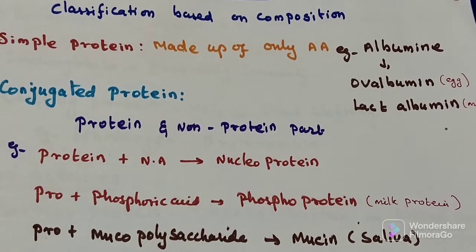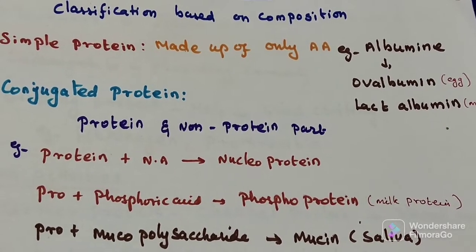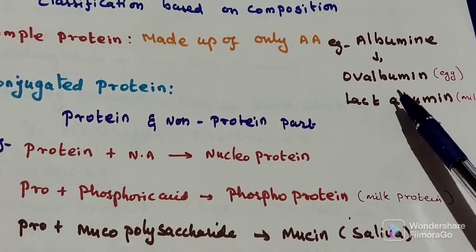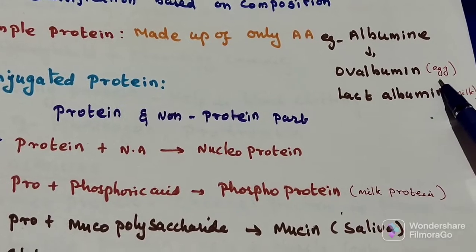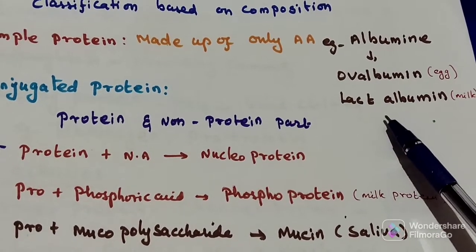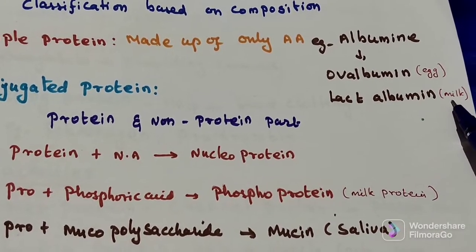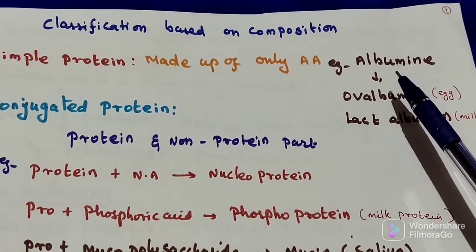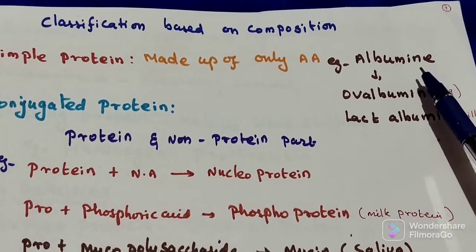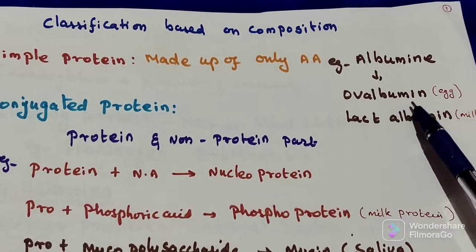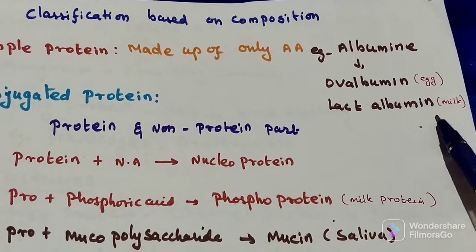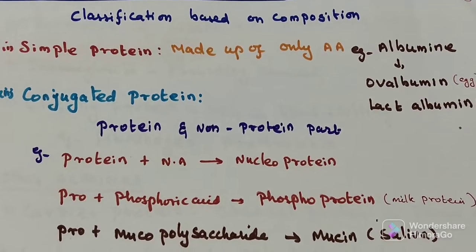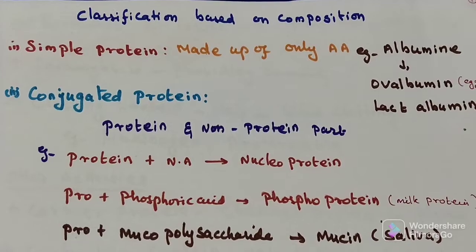Under this category we will write various albumins. Ovalbumin is present in egg, and lactalbumin is present in milk. All these albumins are simple proteins.